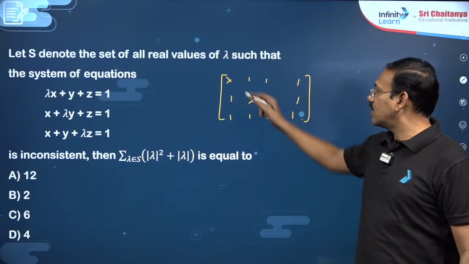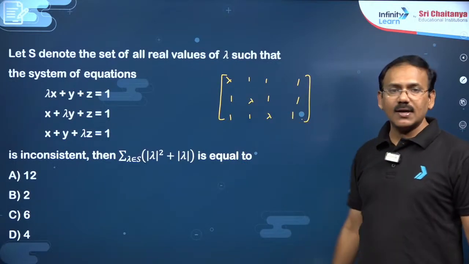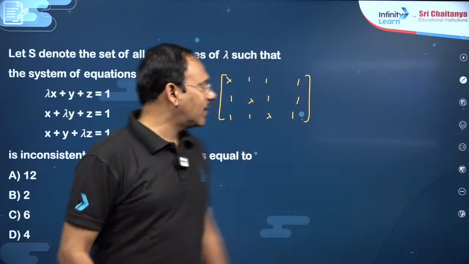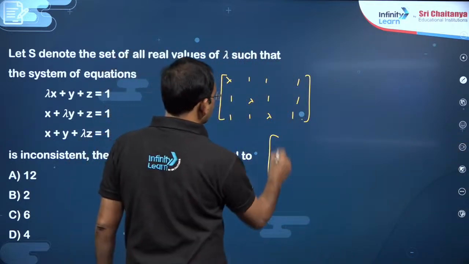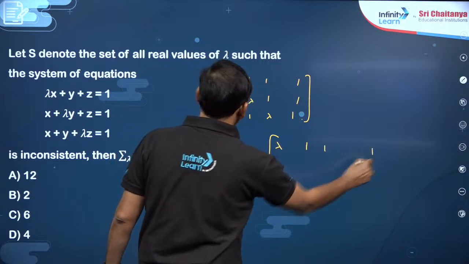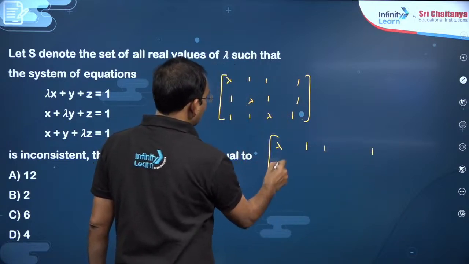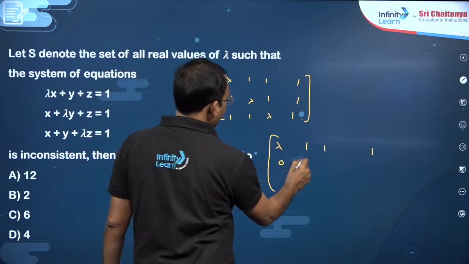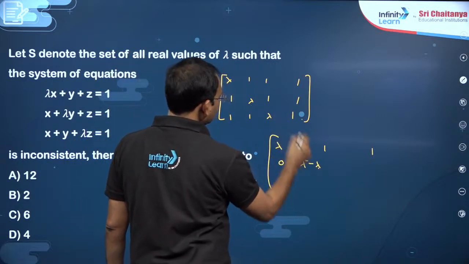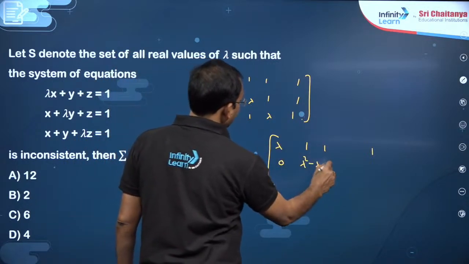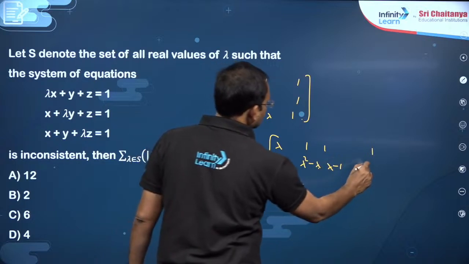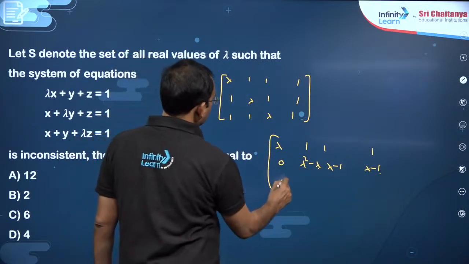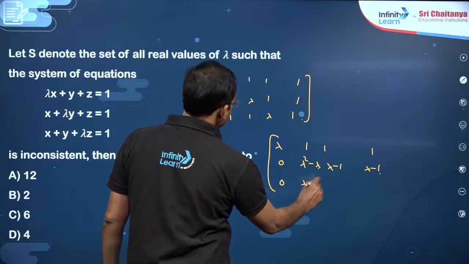You can also try by subtracting here, and the same kind of simplification will work. With the help of lambda you can start with lambda 1 1 1. Multiply this with lambda and subtract, so this is lambda square minus lambda. Here also you multiply with lambda and subtract, lambda minus 1.